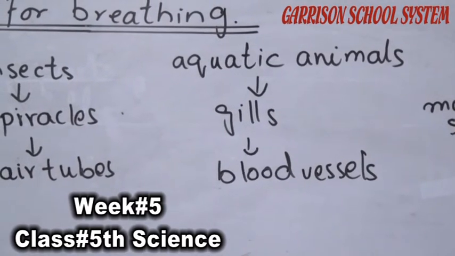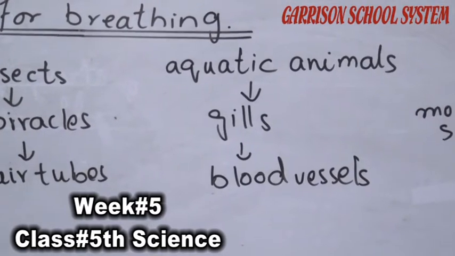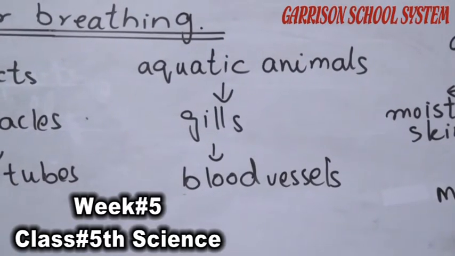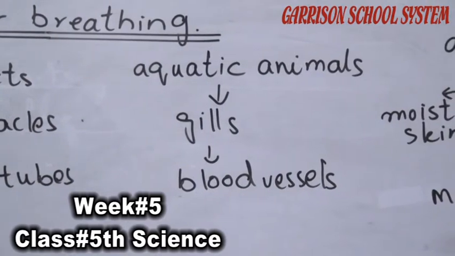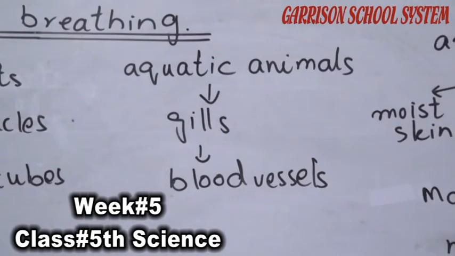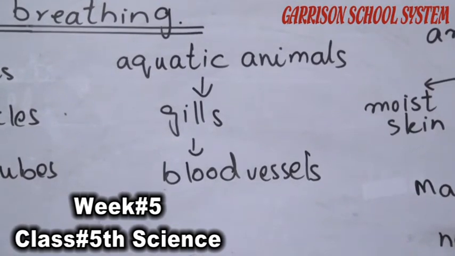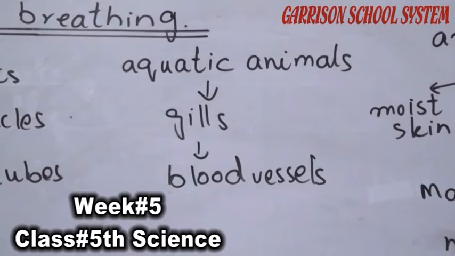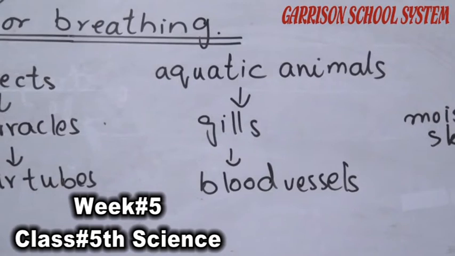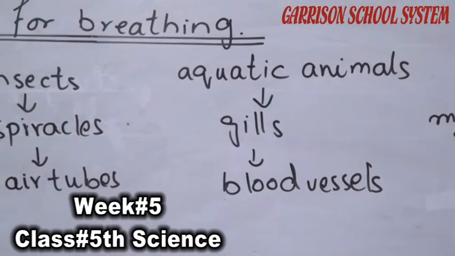Fish is easily available in the market, at your home. So you can see the gills on each side of the mouth of the fish. Through the gills, gas is exchanged. The gas is oxygen. Oxygen is exchanged through the gills, and there are a lot of blood capillaries present in the gills. In the gills, oxygen is dissolved in the blood capillaries, and gills help the fishes to breathe inside the water.